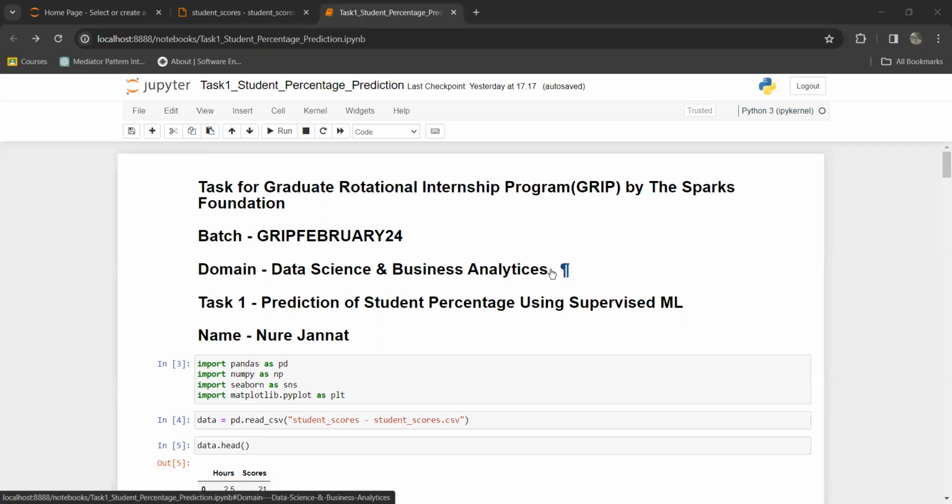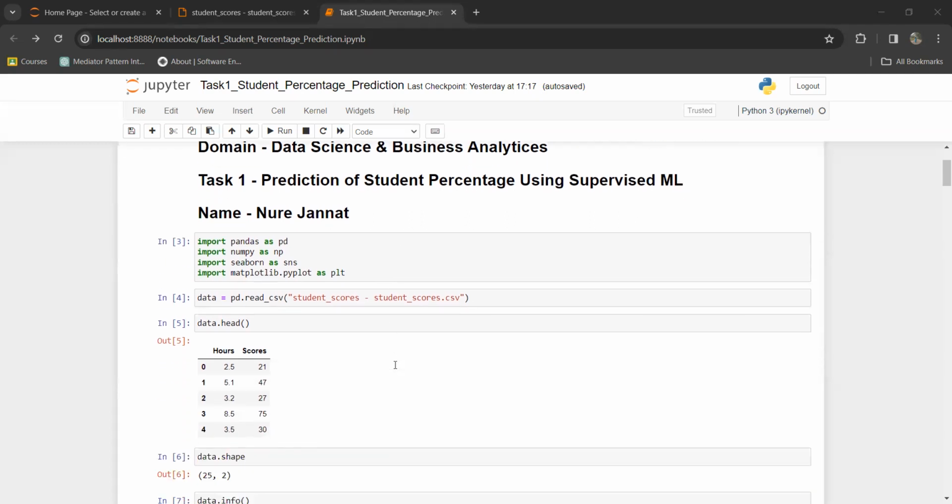Today I am going to share a project that I recently worked on as a part of my graduate rotational internship program. This is the first task. It is about prediction of student percentage using supervised machine learning. Let's see what I have done in my work.